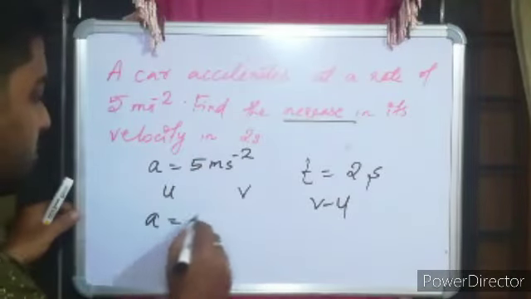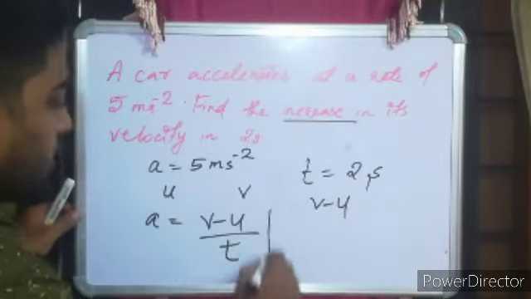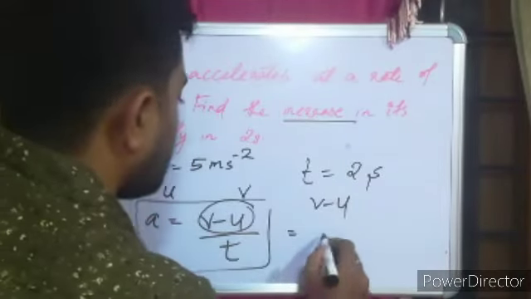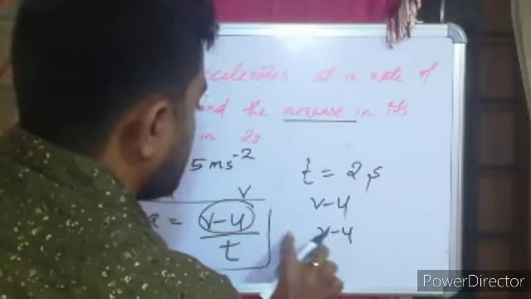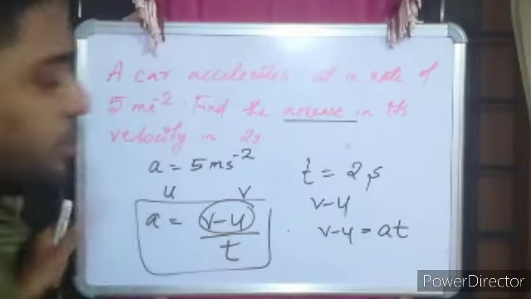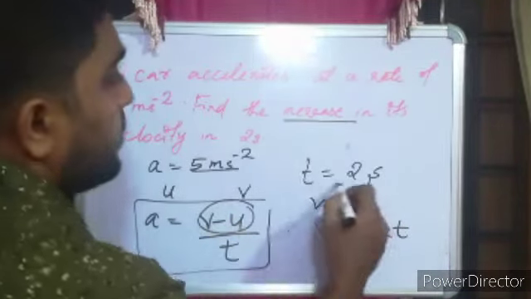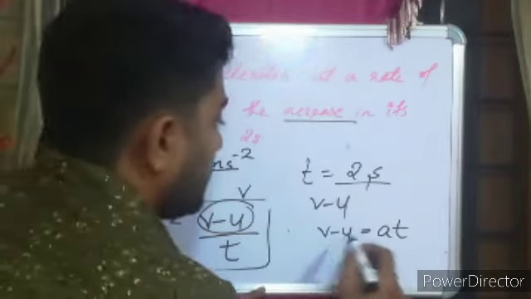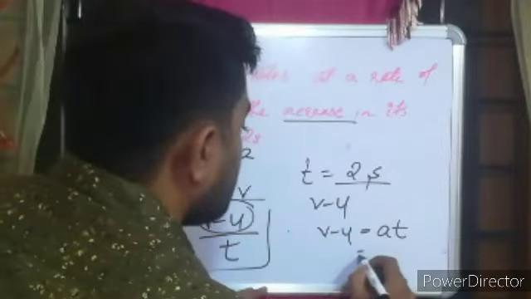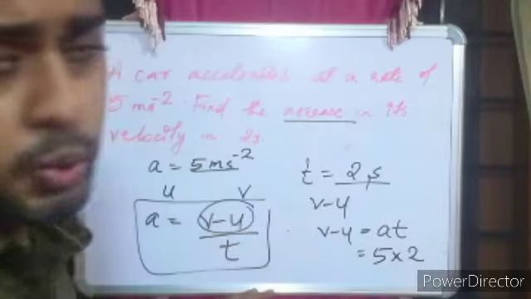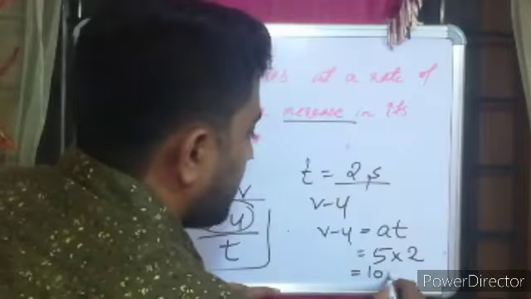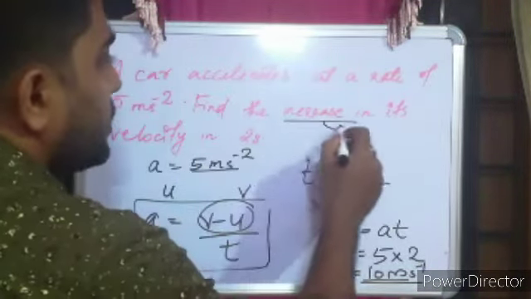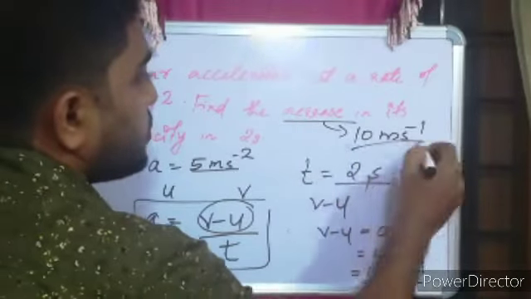Acceleration is given by the equation v minus u by t, so change in velocity divided by time. So v minus u will be equal to a into t. The units are given in the SI unit system, so no need to convert. So a is equal to 5, t is equal to 2. So 5 into 2 gives you 10 meter second raised to minus 1. So the increase in velocity is 10 meter second raised to minus 1.